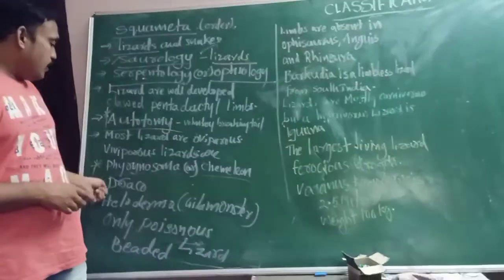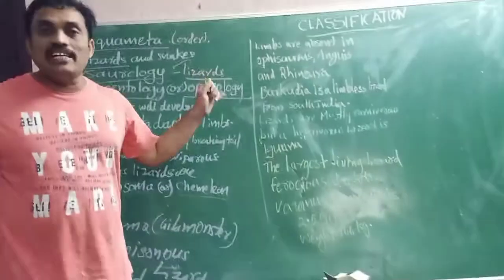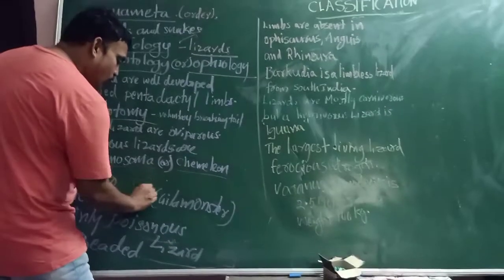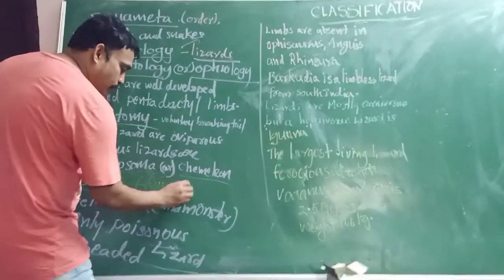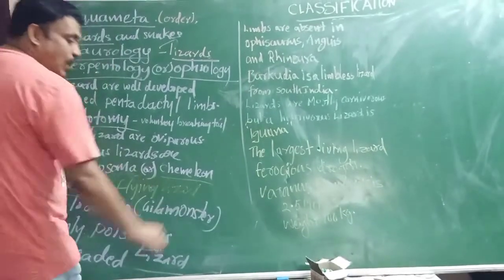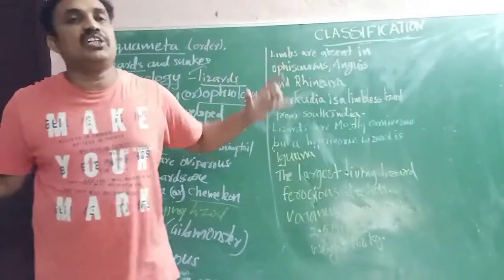One more lizard is Draco, the flying lizard. Draco lives on trees, jumping from one tree to another.